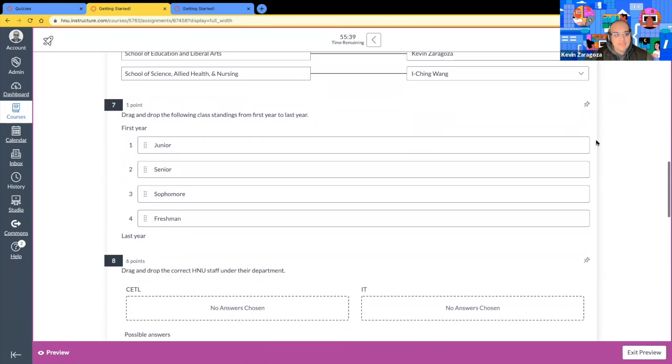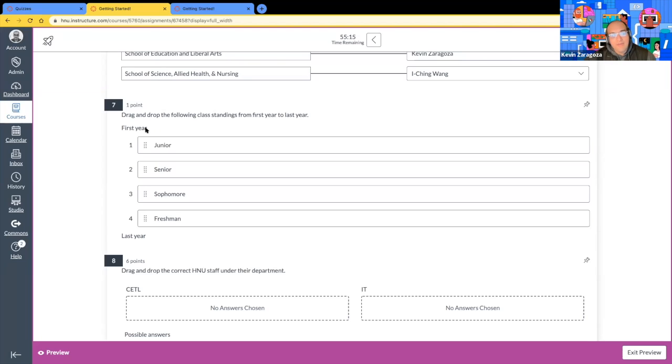Number 7, this is a drag and drop type question. The prompt here is drag and drop the following class standings from the first year to last year. Before I actually drag and drop, notice up here and at the bottom, I have something that New Quizzes calls labels. I'll talk about that later. But basically your labels are the spectrum. What is it from the beginning to the end?